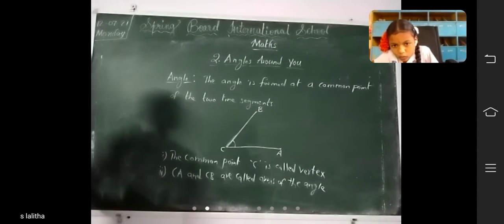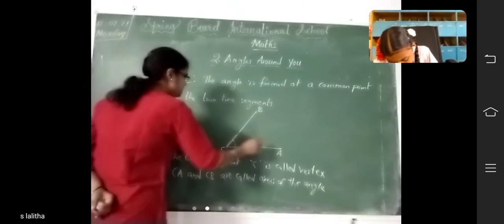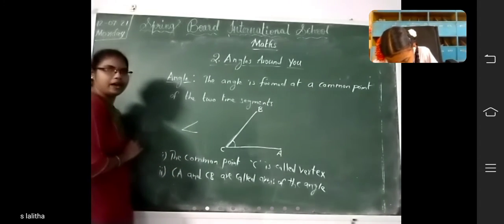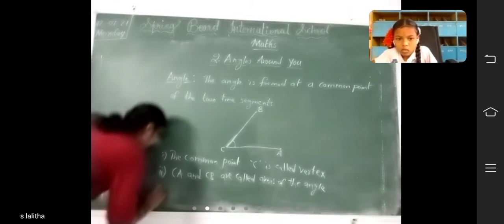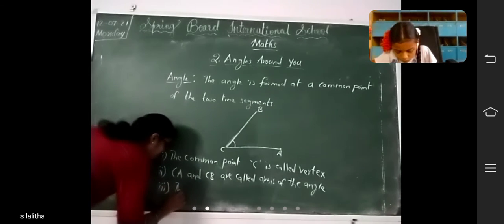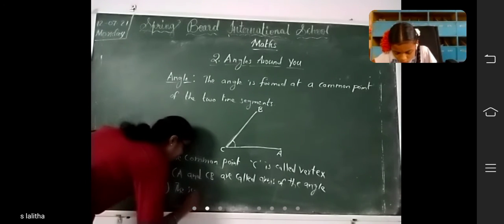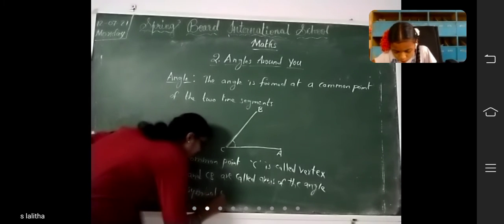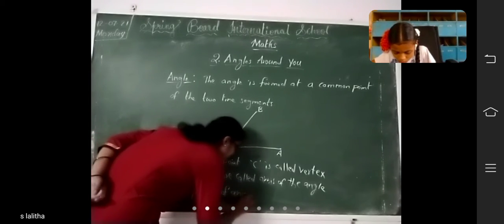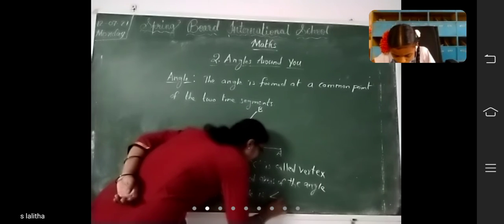And what is the symbol of angle? This is the symbol of angle. The symbol of angle is like this.